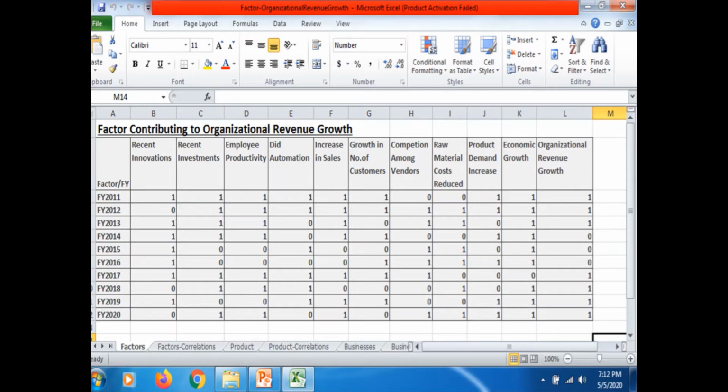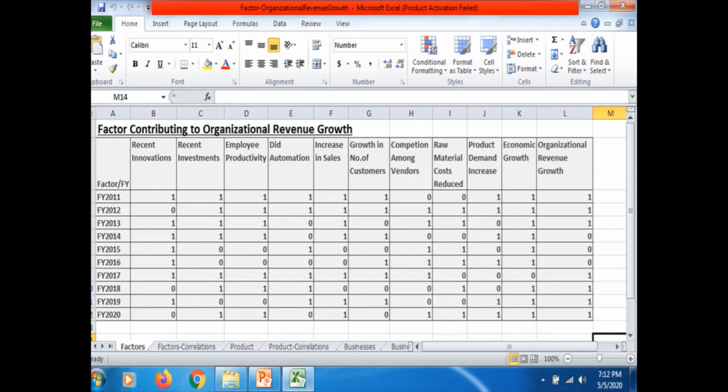That means in that specific year, whether you have made any new products and services. Right. So, what is the next one? Recent investments. In that specific financial year, did you make any capital investments or project investments? Right. So, next factor is employee productivity. In that specific year, whether you have experienced employee productivity growth or not. Right. That is another factor.